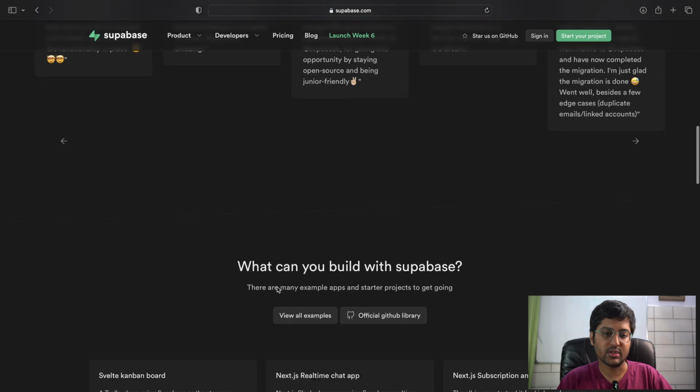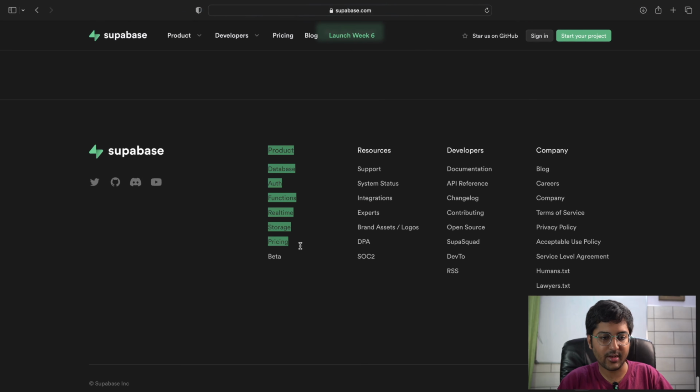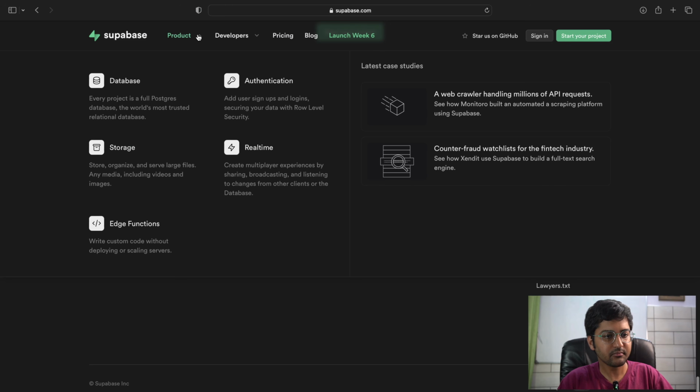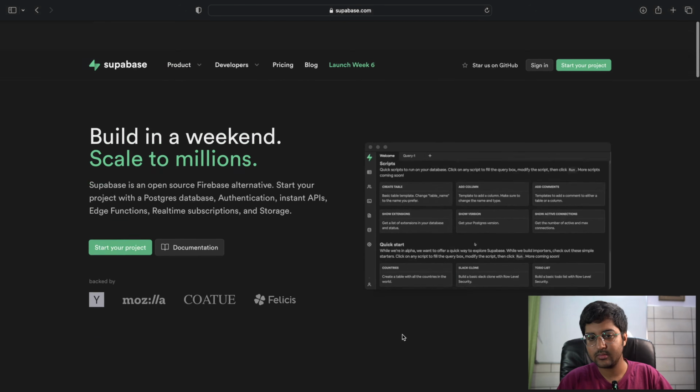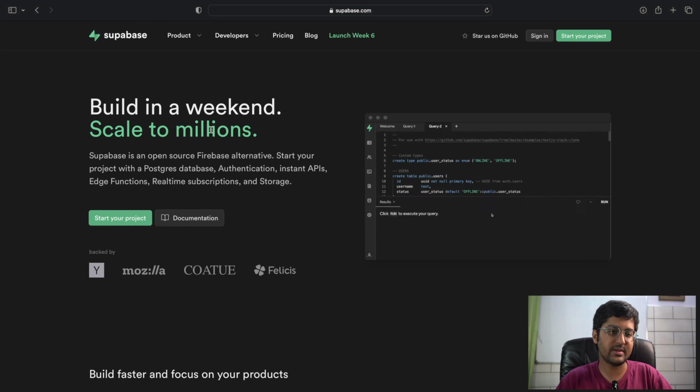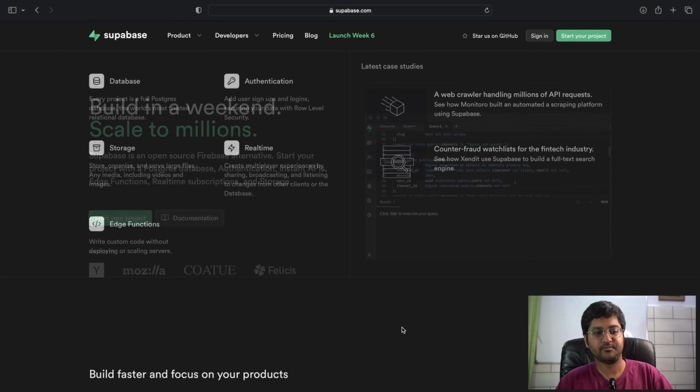So you can start your project. All the tools and products that they have over here, you can see: database, authentication, storage, edge functions, realtime for multiplayer experiences.